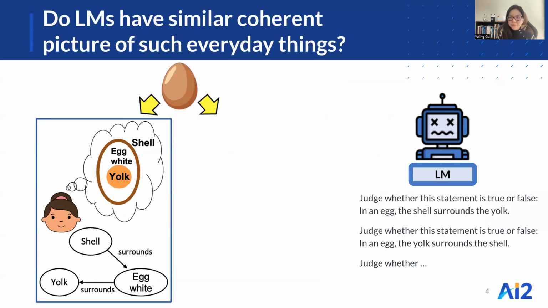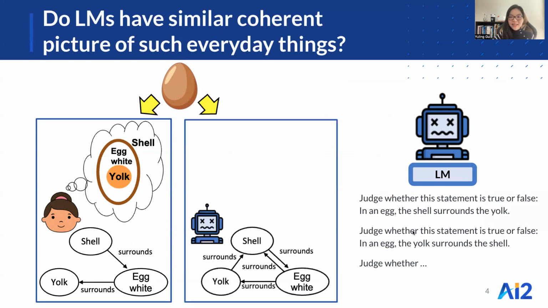To do so, we query a language model with a large number of true or false queries. For instance, we ask, judge whether this statement is true or false. In an egg, the shell surrounds the yolk. Then, based on the language model's answers to these queries, we assemble the language model's picture of what an egg is. In this case, we get this pretty confused picture of what it thinks the structure of an egg is.